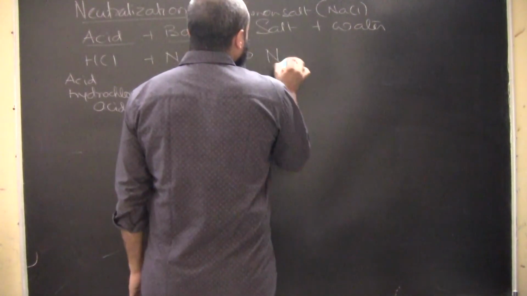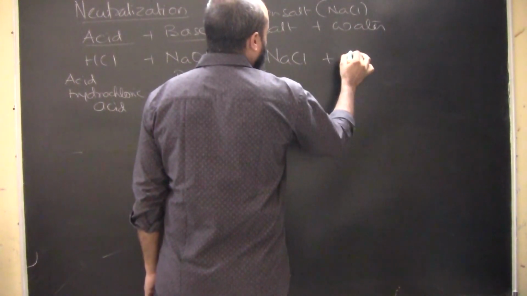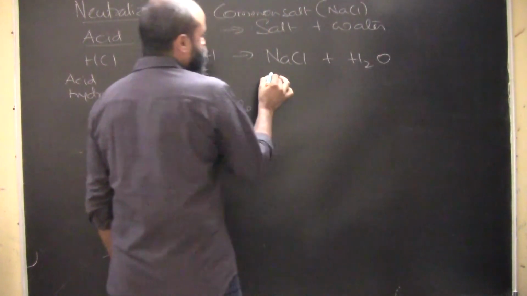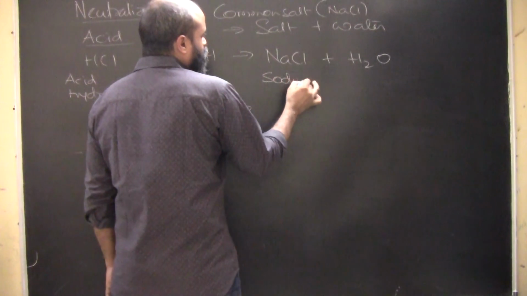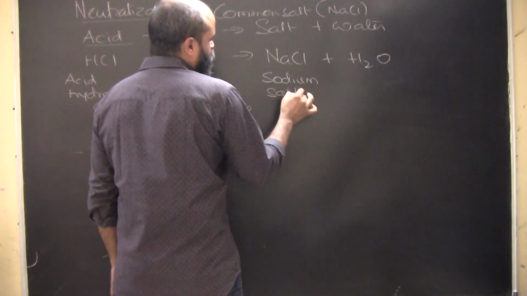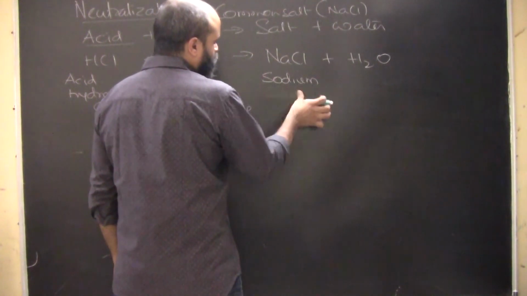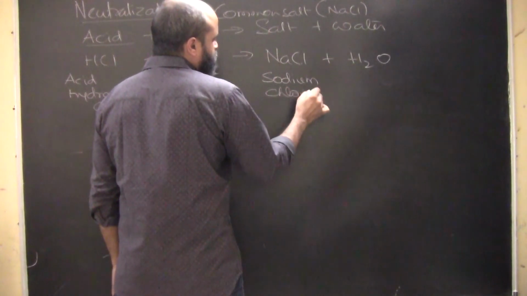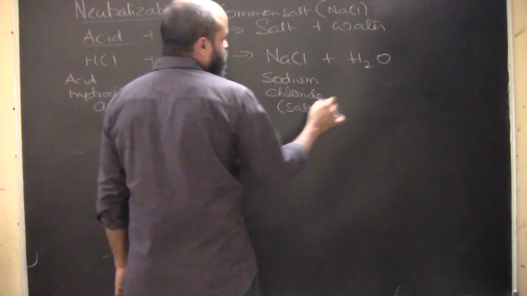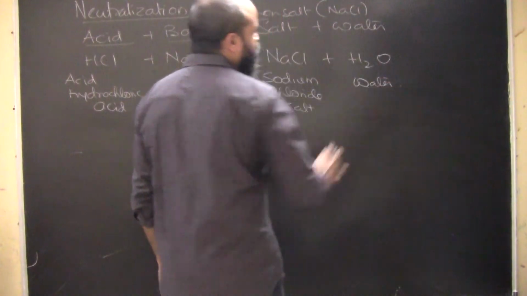What will it form? Sodium chloride plus water, that is H2O. Sodium chloride is a salt, also known as common salt. So this is a salt plus water. This is called a neutralization reaction.